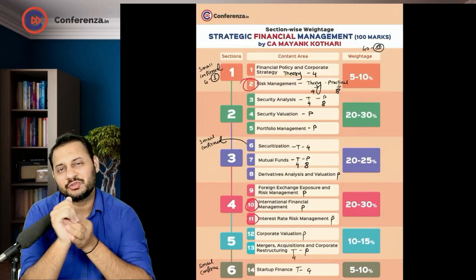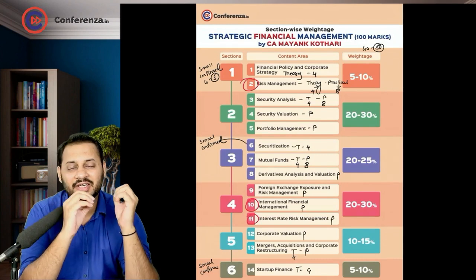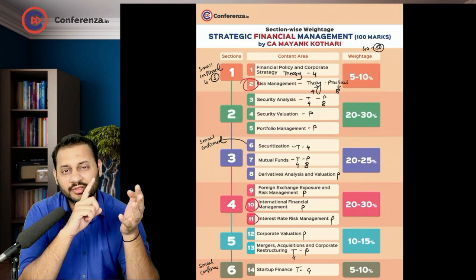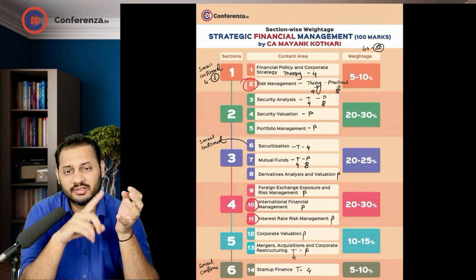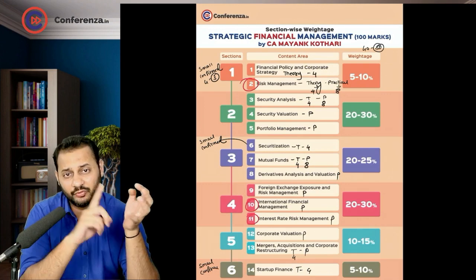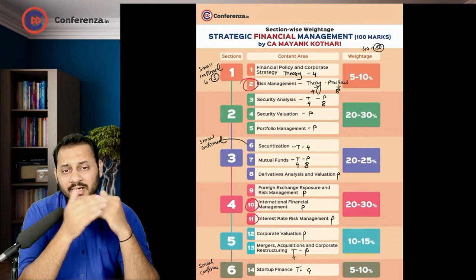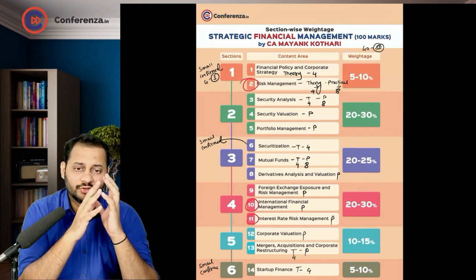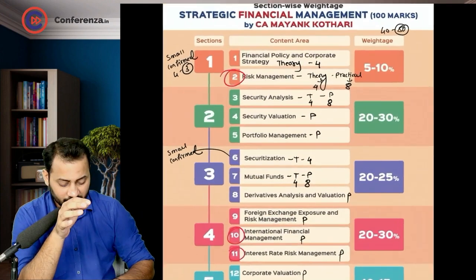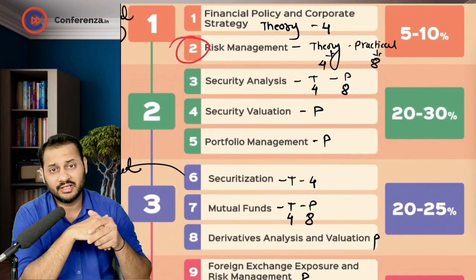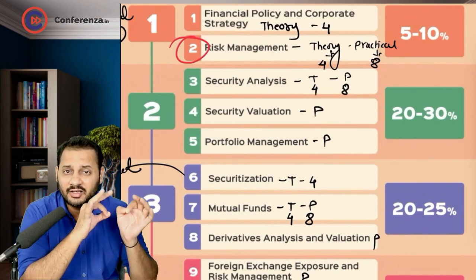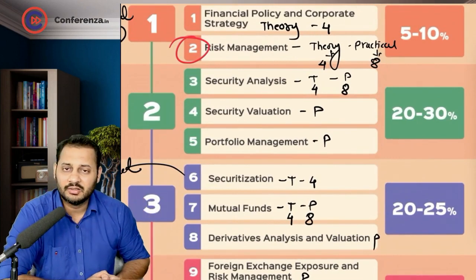Today we are going to start a new chapter, that is security valuation. This is going to be the fourth chapter. I'm assuming that the first, second and third chapters' theory has been completed by you by this time. Okay. So security valuation is going to be one of the biggest chapters as it has 131 questions in our compiler.